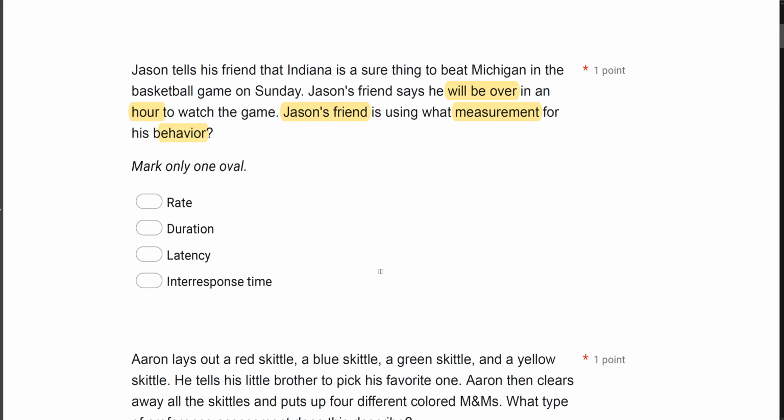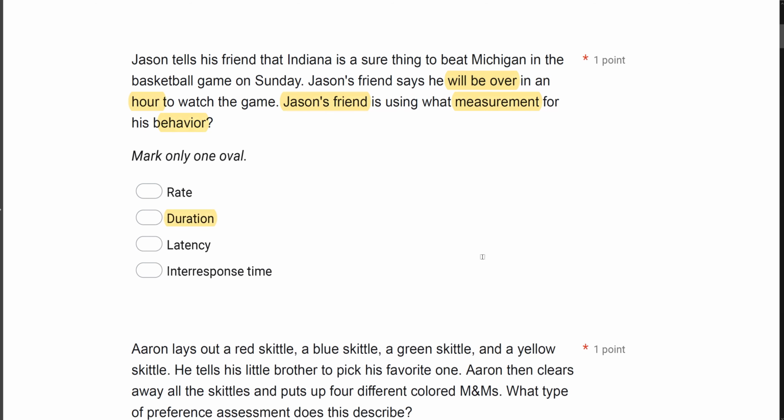Why is it not inter-response time? Well, inter-response time is the time in between two responses, and this isn't the time in between two responses. Latency is the time in between the SD and the start of the response. We're looking at the time of the response. The total time of coming over is going to be an hour. So be careful when we have our time questions. Latency and inter-response time measure time in between. Duration measures the time of a response, and the response is coming over. It's going to take an hour for Jason's friend to come over. Jason's friend is using duration to measure his behavior.